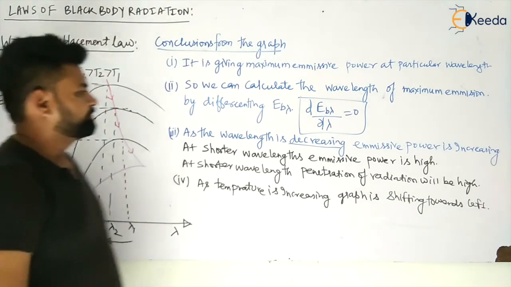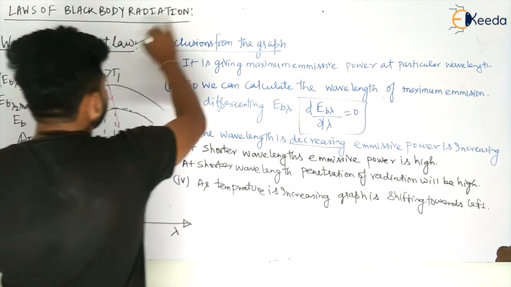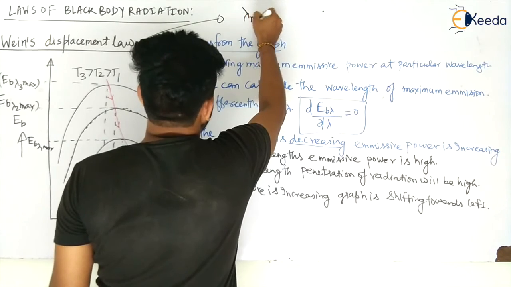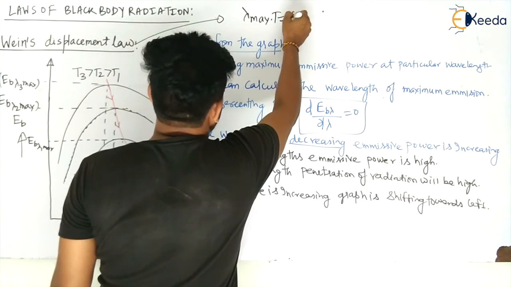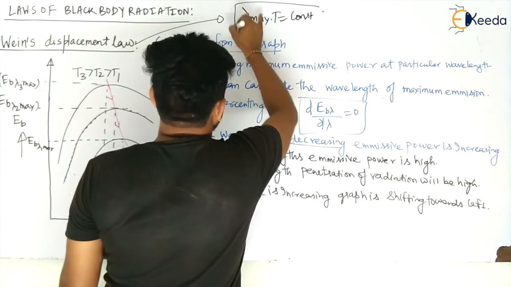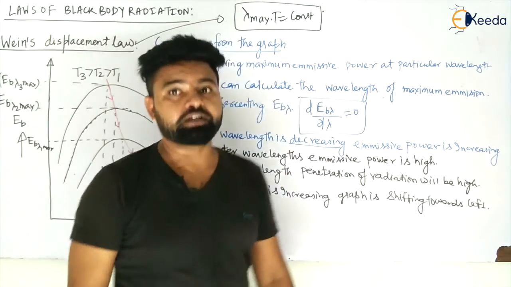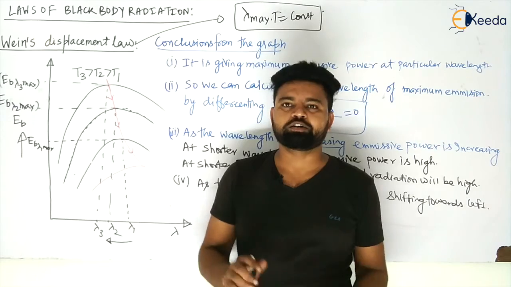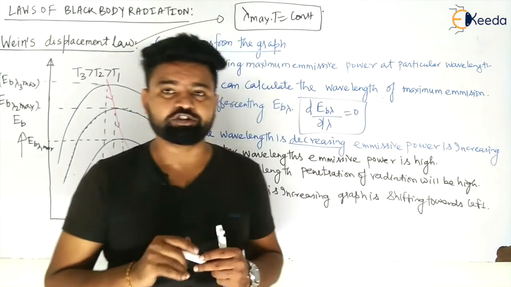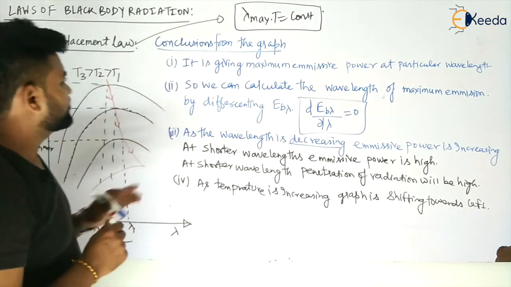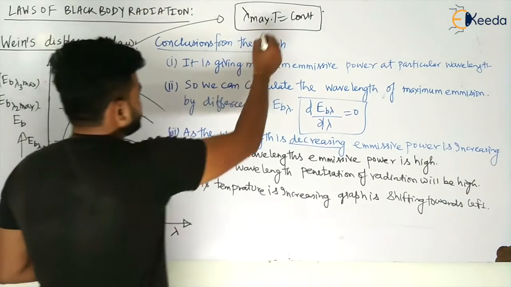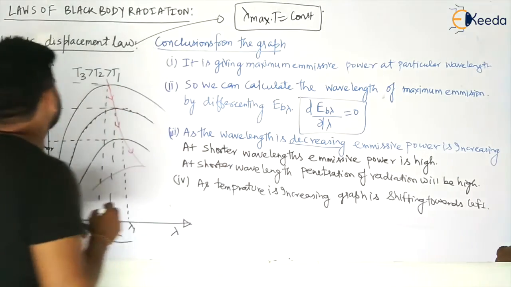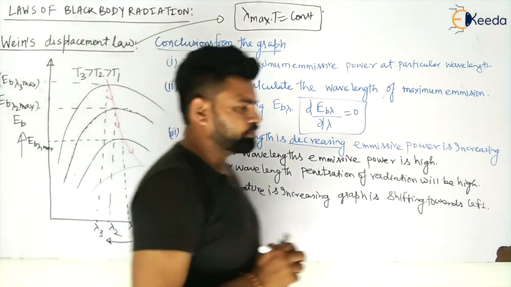Okay. Now, already you know that lambda max times T is equal to constant. This equation will be used a number of times in every calculation for the next numericals, my dear students. This is also important from the GATE point of view, because many times they have asked questions on this lambda max. So in this Wien displacement law, this is up to it.